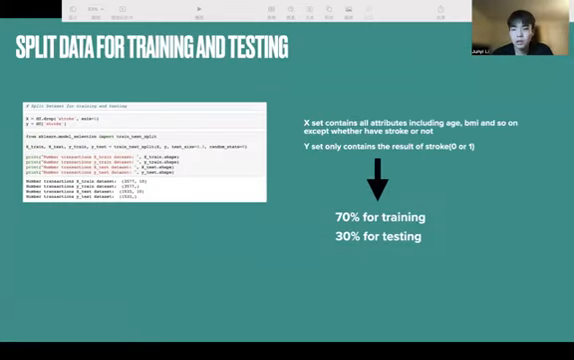Before really importing and utilizing the machine learning models, we have to split the data for training and testing. The X set contains all attributes, including age, BMI, and so on, except whether you have stroke or not, and the Y set only contains the result. I split 70% for training and the rest of the data set for testing.